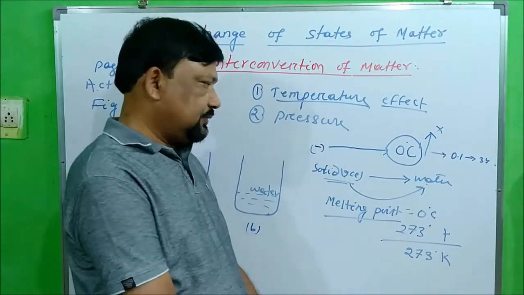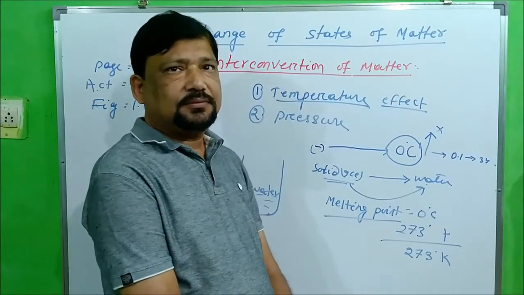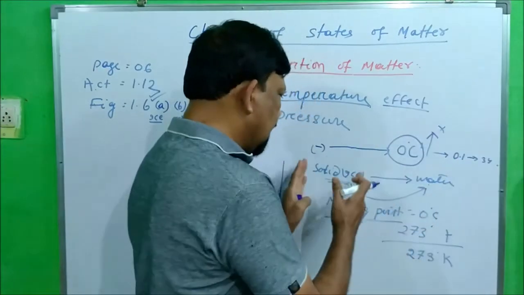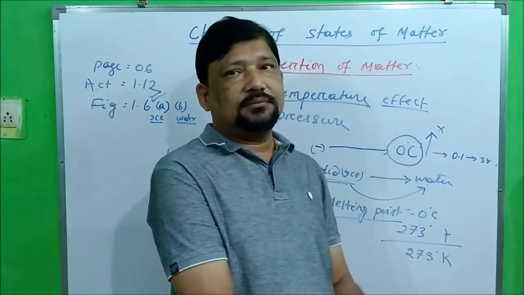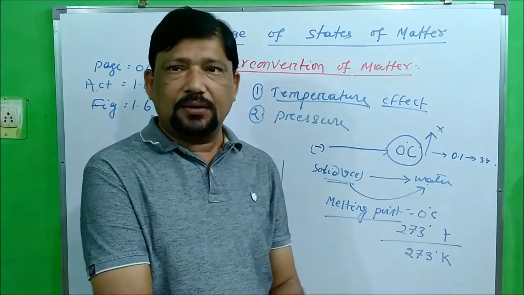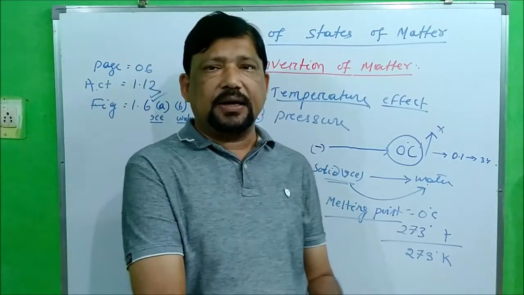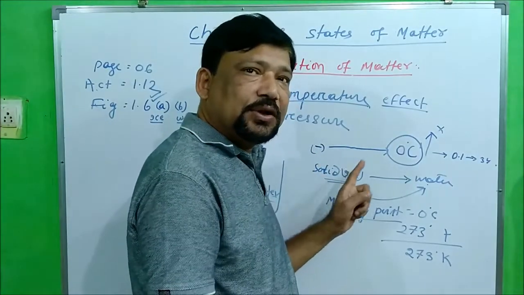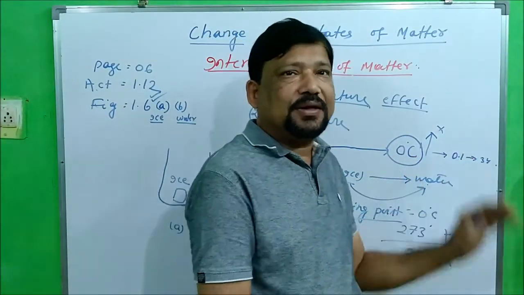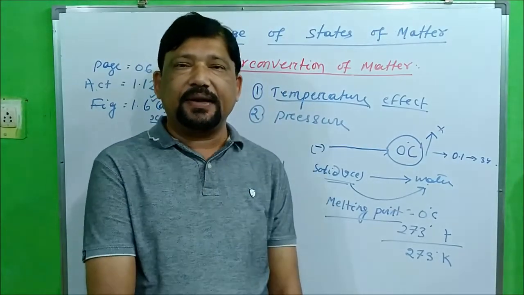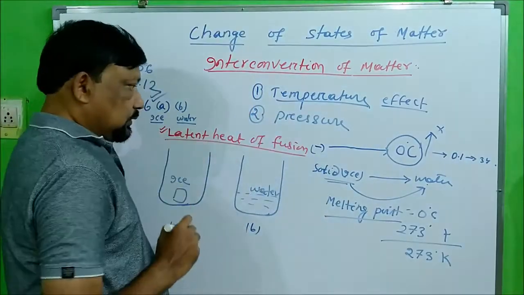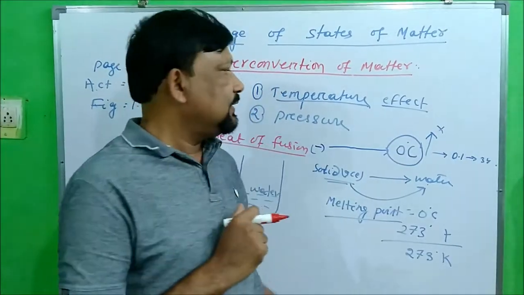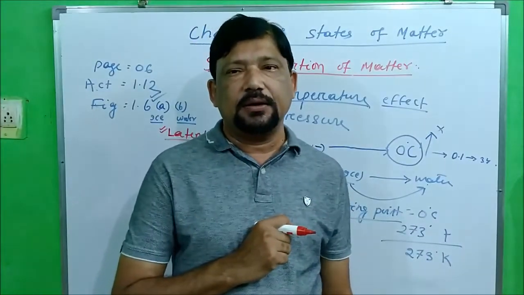Now the question arises, why does the temperature not rise when ice is melting to water? What happened? Though we are supplying heat continuously. So this heat which we are supplying during that time, after zero when it is not rising, is called latent heat of fusion. Latent means hidden, छिपा हुआ. So this heat gets hidden inside. Actually, it is not hidden.